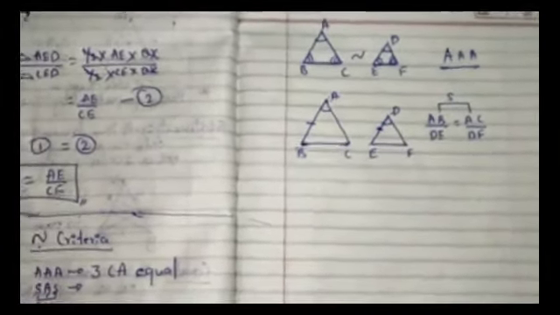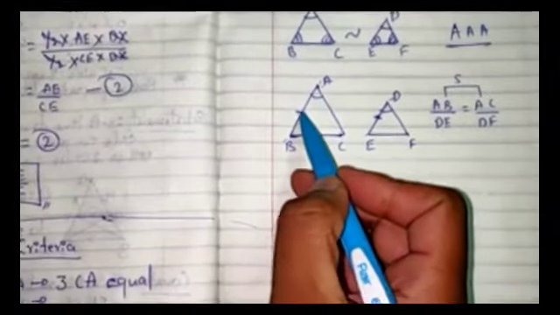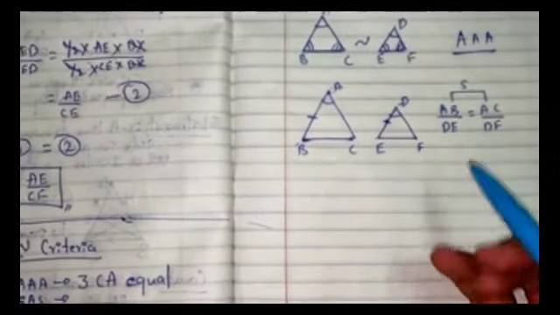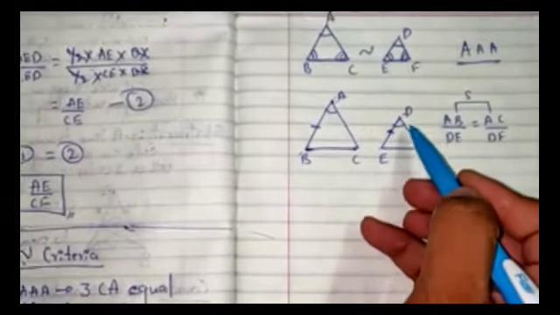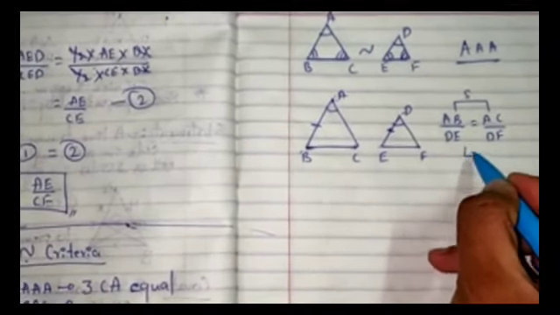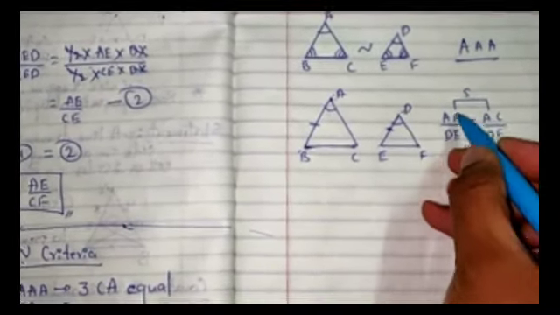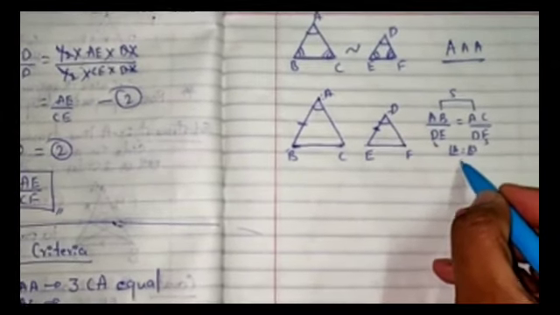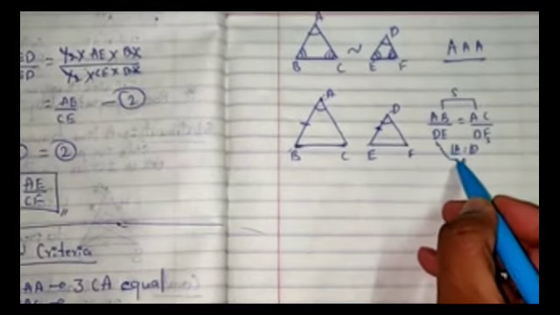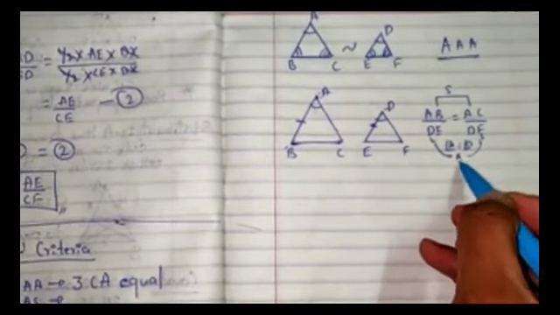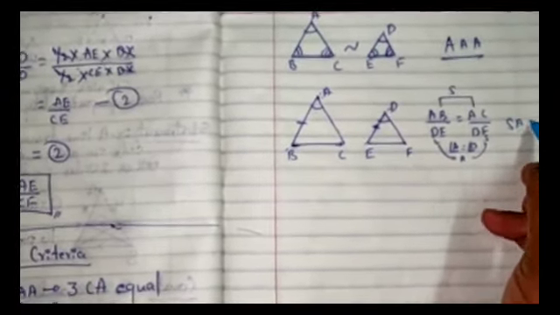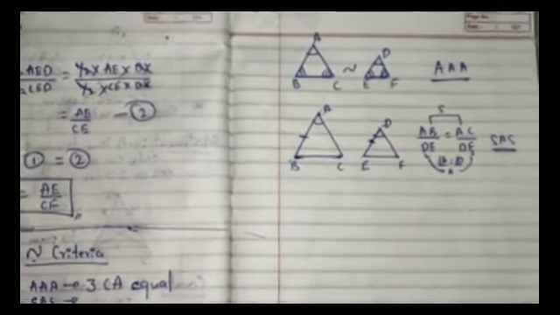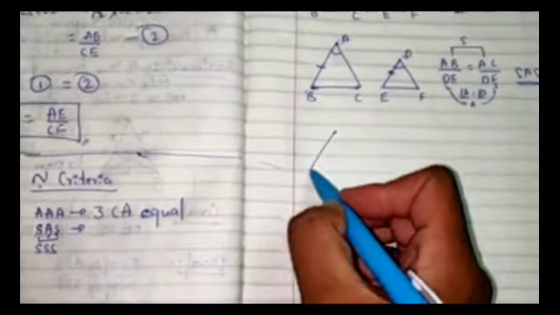What is this included angle? This is the angle formed between the sides which we have considered. Therefore, angle A is equal to angle D. Here we have one set of sides, here another set of sides, and here a set of angles. So this completes our SAS criteria. What is the SSS criteria?